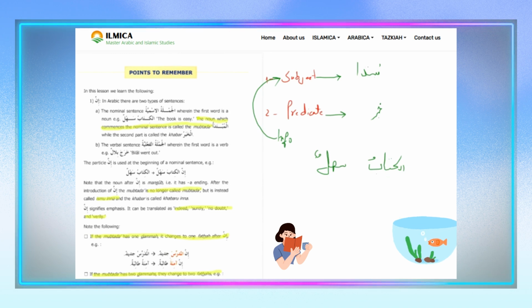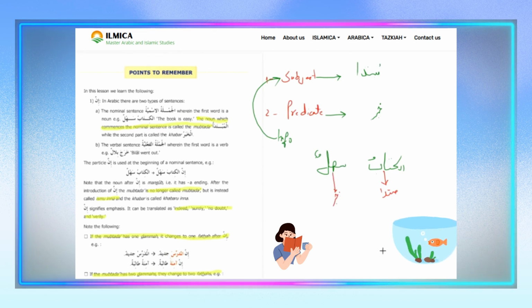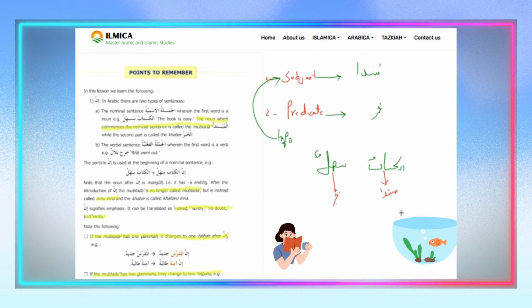Oh, sorry. Leave the subject and predicate. Let's pronounce the Arabic terms. Mubtada or khabar. So al-kitab is mubtada. And sahlun is khabar. Yes. Mubtada and khabar.